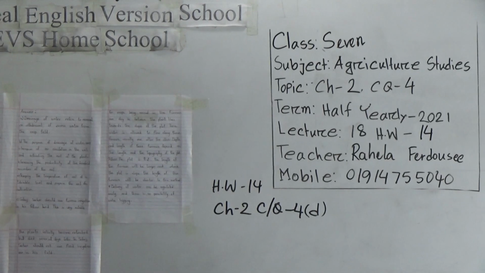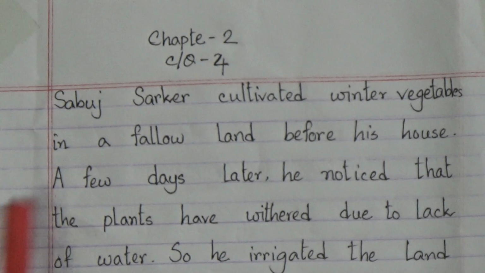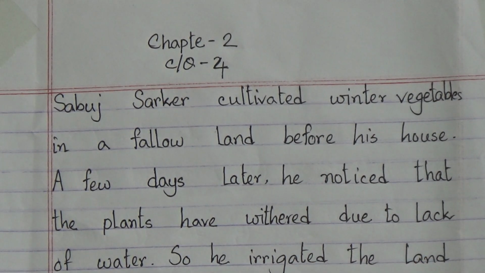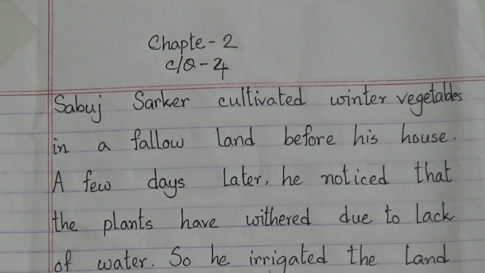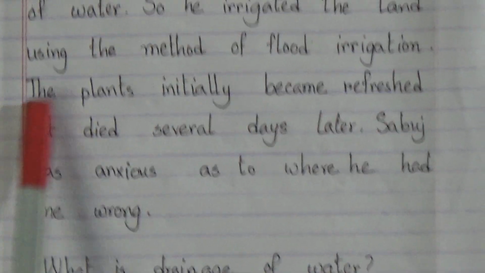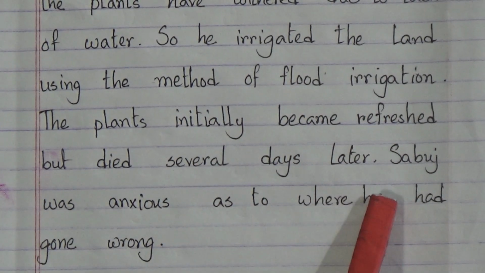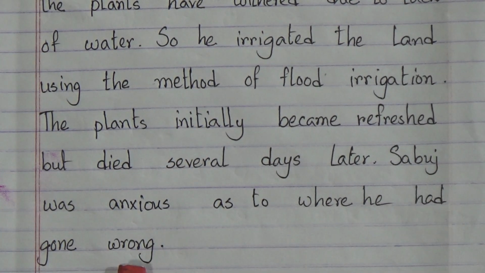Okay, my dear students, now see the question. Shobut Sarkar cultivated winter vegetables in a fallow land before his house. A few days later, he noticed that the plants have withered due to lack of water. So, he irrigated the land using the method of flood irrigation. The plants initially became refreshed but died several days later. Shobut was anxious to know where he had gone wrong.